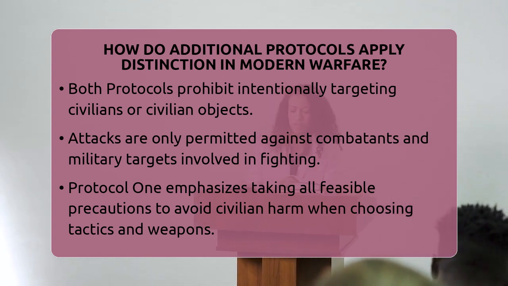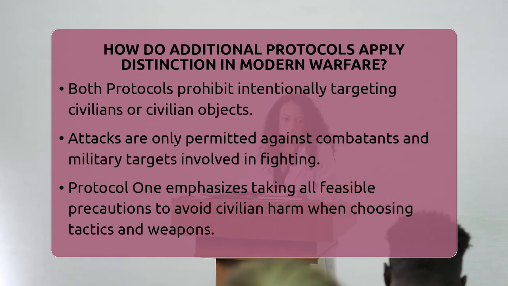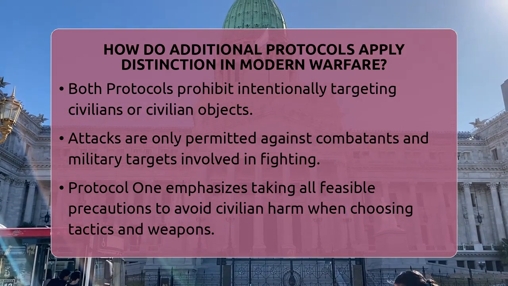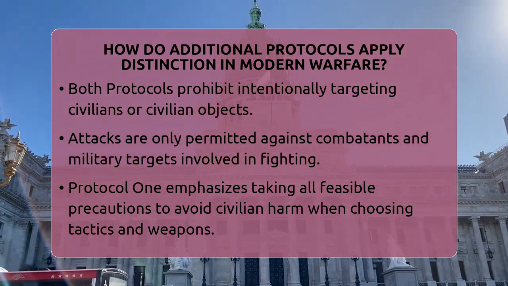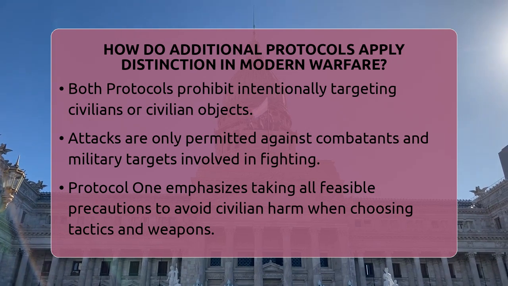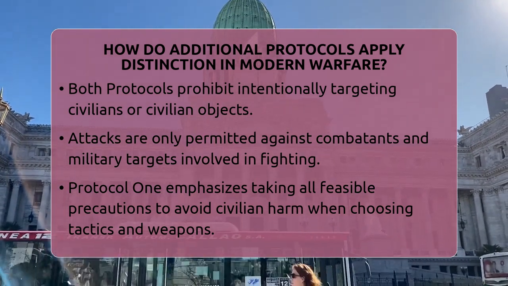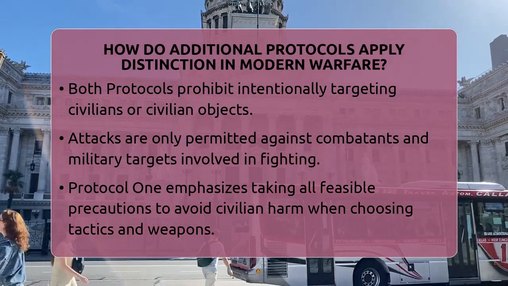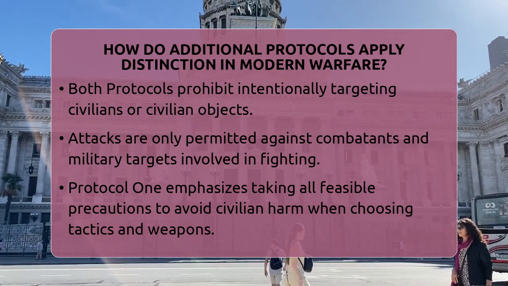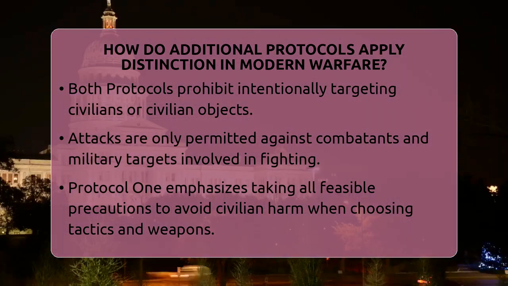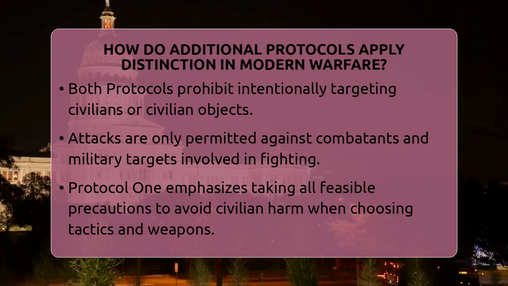Protocol 1 sets detailed rules for applying this principle. It says combatants must take all feasible precautions to avoid harming civilians when choosing weapons and tactics. Indiscriminate attacks, which do not distinguish between military targets and civilians, are strictly forbidden. It also bans attacks that are expected to cause more civilian harm than the military advantage gained.